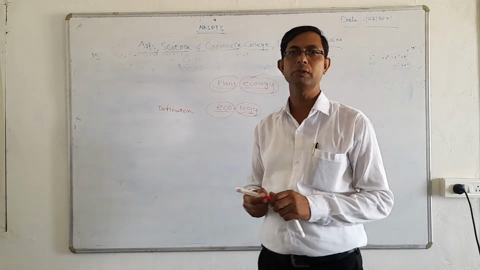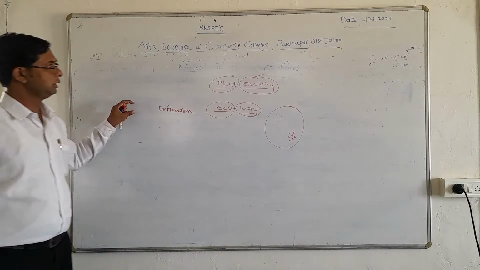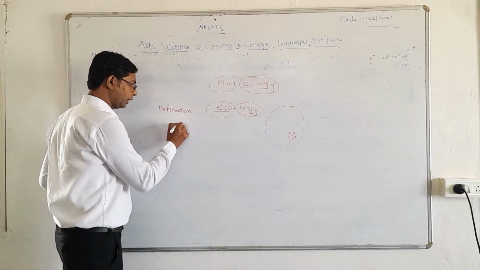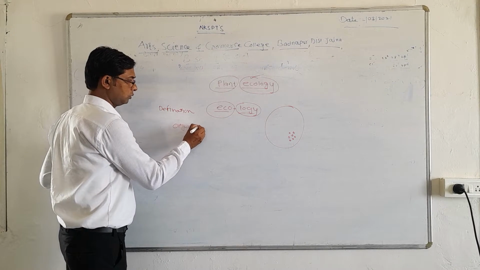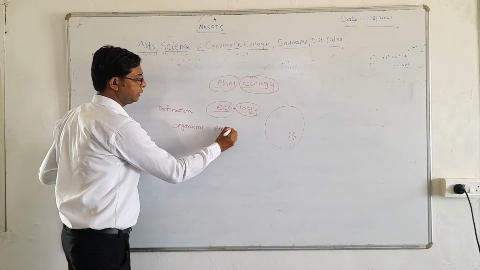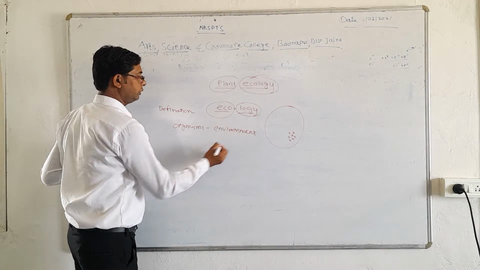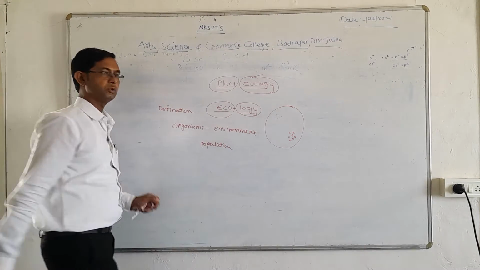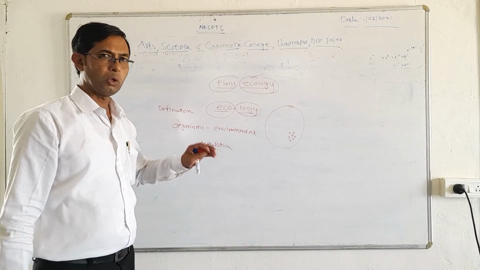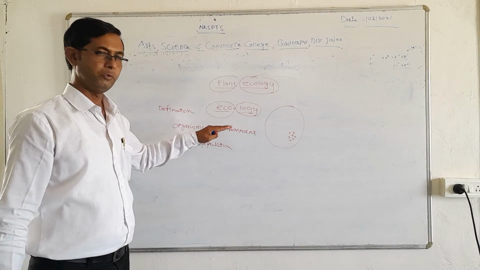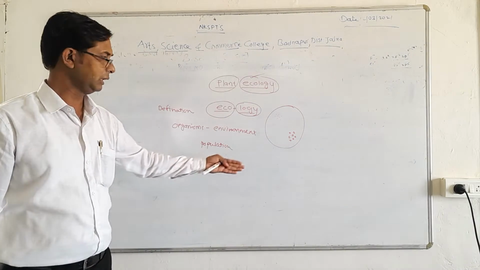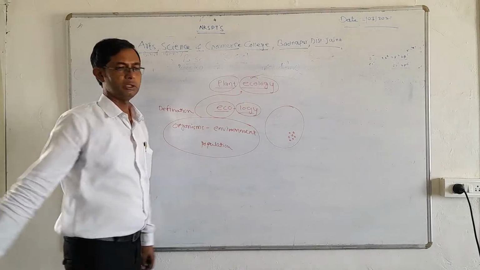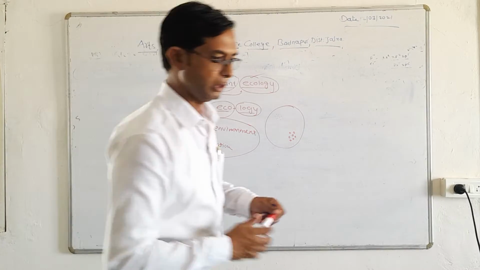In the first attempt, he gave the definition of ecology as the study of living organisms in their environment with a different population. So simply we can say that ecology is the study of organisms with their environment along with the inclusion of population. This is the simple definition of ecology.